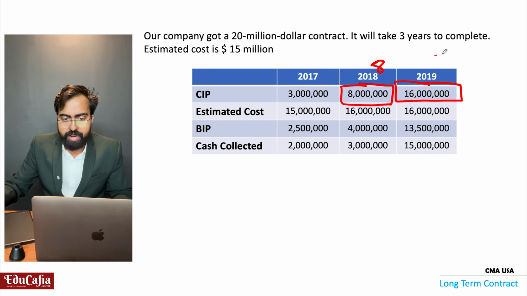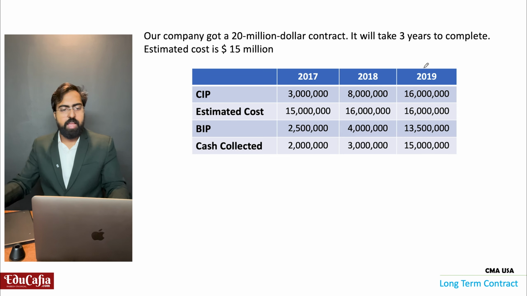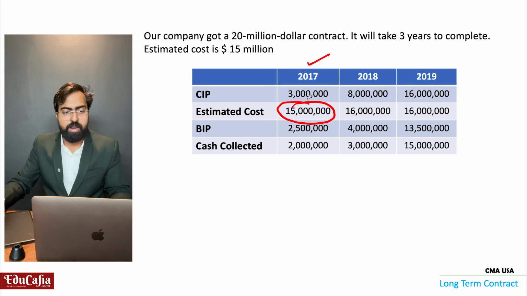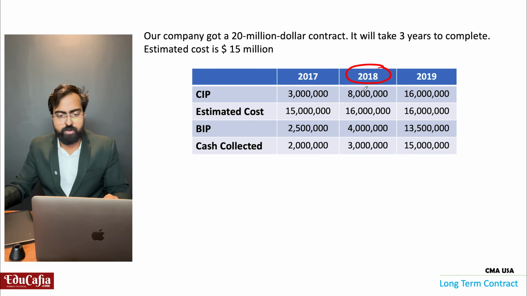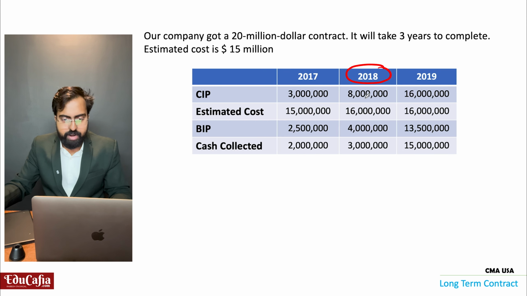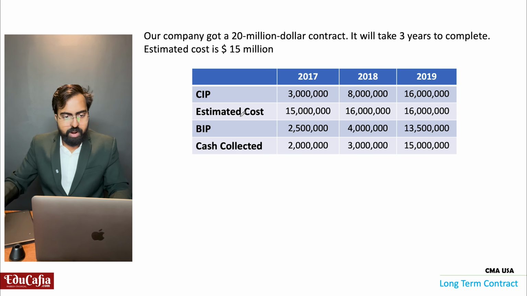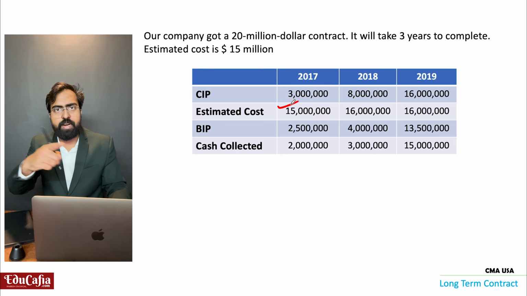Then 2019, how much? 8 million incurred in 2019. In 2017, what was our estimation? 15 million, as per the estimation. But in 2018, we understood it is not 15 million, it is 16 million. You got it? So we have to change the estimated cost that we studied, right?